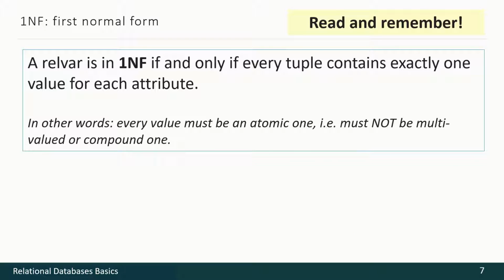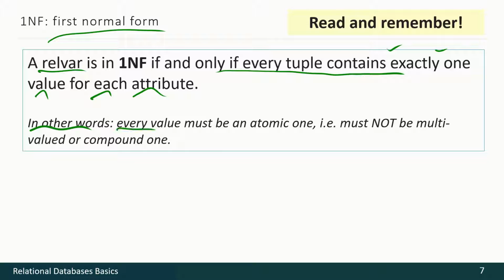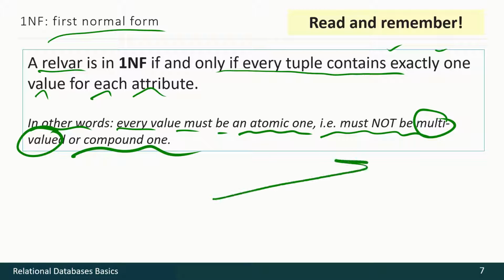The first normal form states that a relvar in every tuple should contain exactly one value for each attribute, or in other words, every value must be an atomic one. It must not be multi-valued or compound. Let's see how it works.